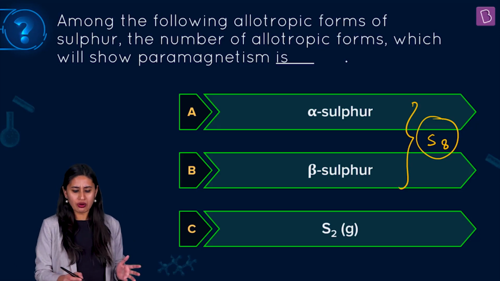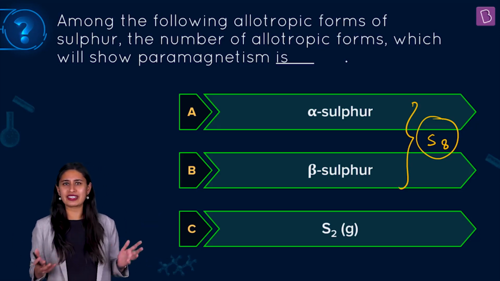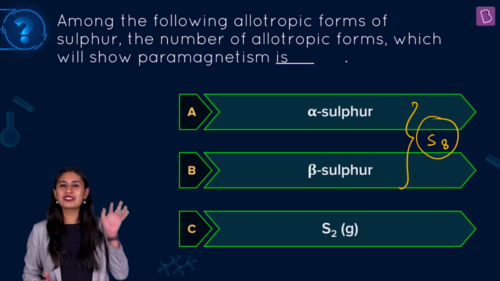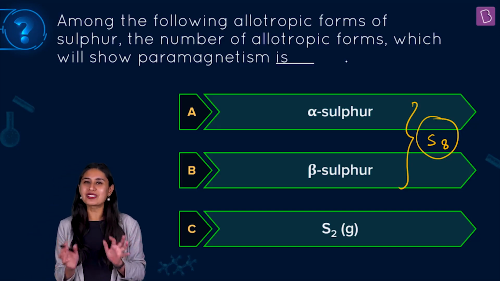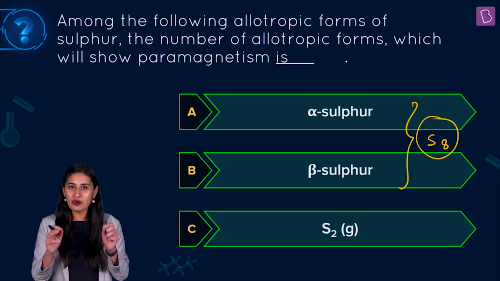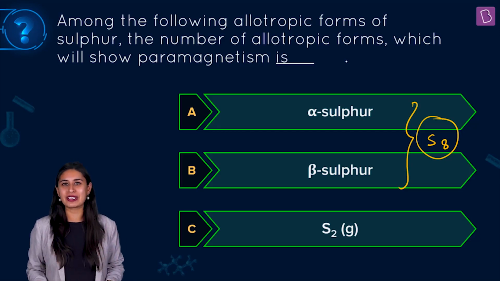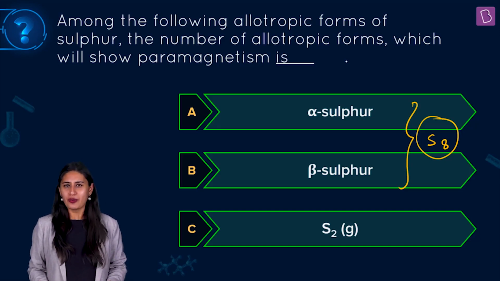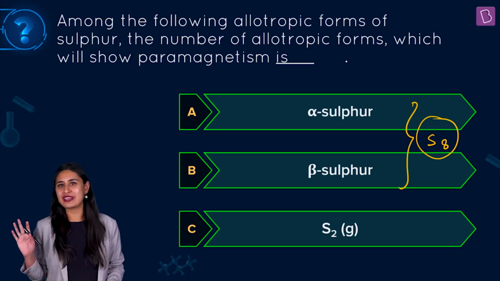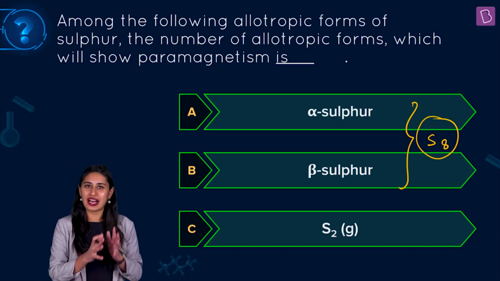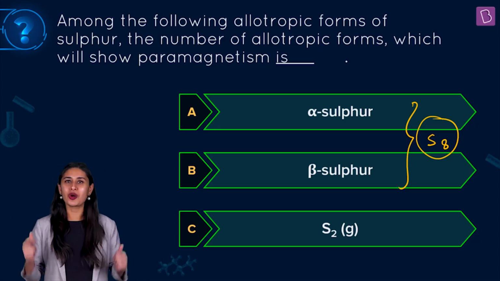We don't know out of the sulfurs who is paramagnetic. Never done that. How do we now find out the answer? Though we know something very important, that oxygen, O2, and we know the MOT also of O2. We know oxygen, O2 is paramagnetic. But this S8, be it alpha form or the beta allotrope, we know that they are not going to be paramagnetic. So if this much is something that you can understand from the pattern, the job is done.